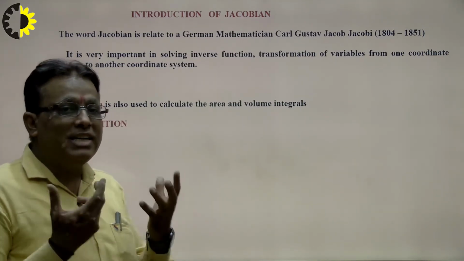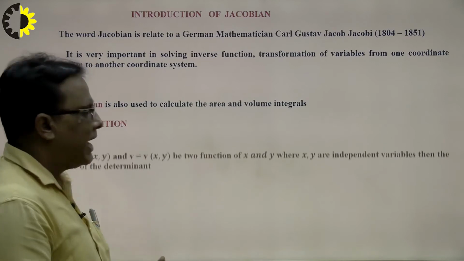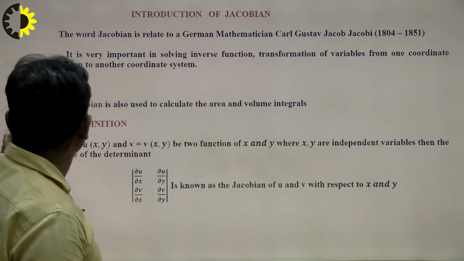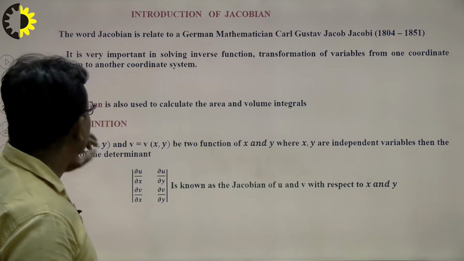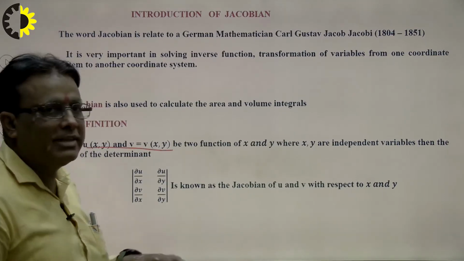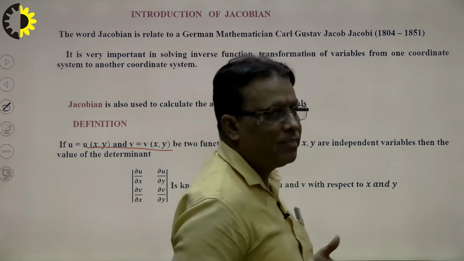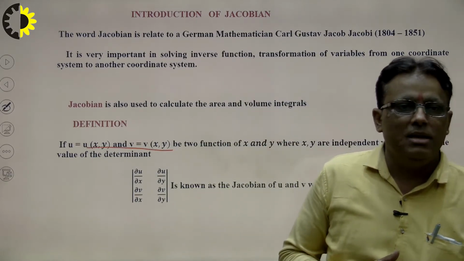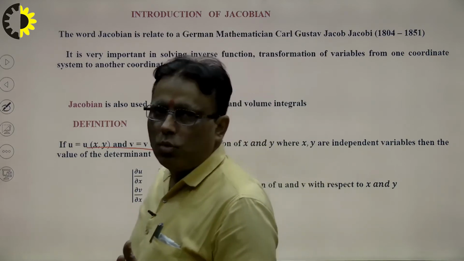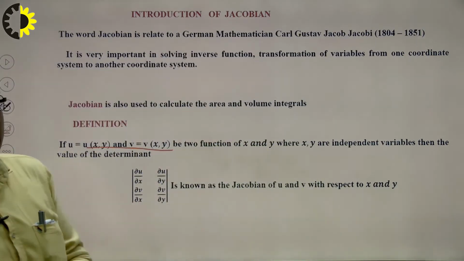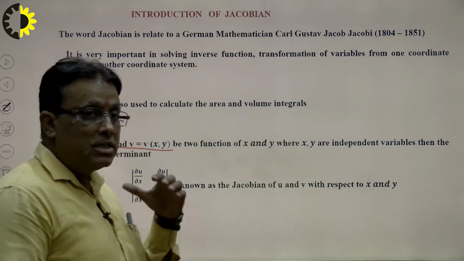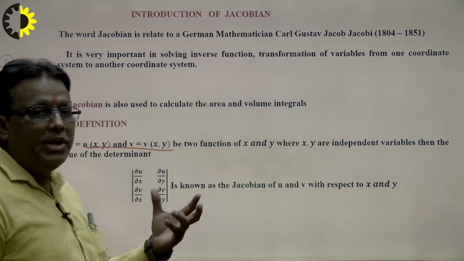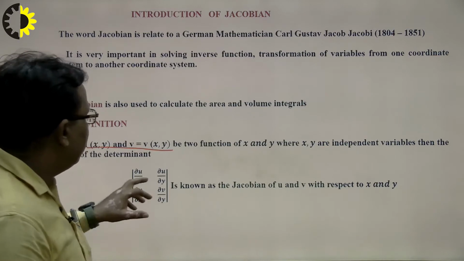But what is the Jacobian? If u and v are functions of x and y, that means u and v are functions which have 2 independent variables x and y. The question is how to calculate 4 partial derivatives together and find their numerical value. The Jacobian of u, v is defined by the determinant.